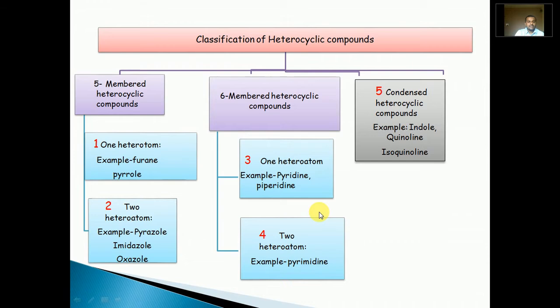In this way, the aromatic heterocyclic compounds are classified into 5 types. One, 5-membered, one heteroatom containing compounds, example furan, pyrrole. Two, 5-membered, two heteroatom containing compounds, for example pyrazole, imidazole, oxazole. Three, 6-membered, one heteroatom containing compounds, example pyridine. Four, 6-membered, two heteroatom containing compounds, that is pyrimidine. And last, condensed heterocyclic compounds, for example quinoline, benzoxazole, indole, isoquinoline, etc.